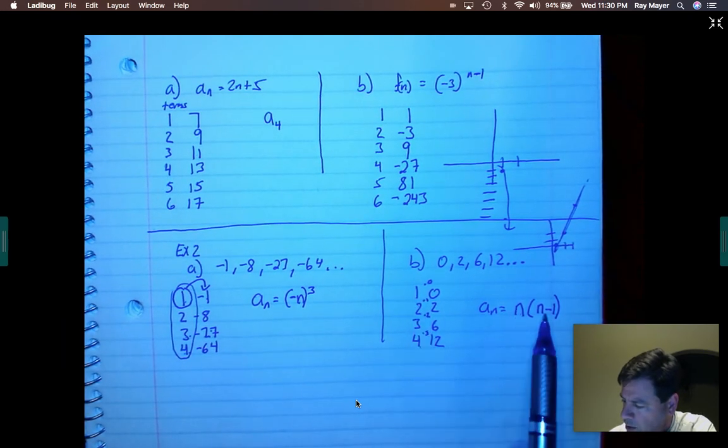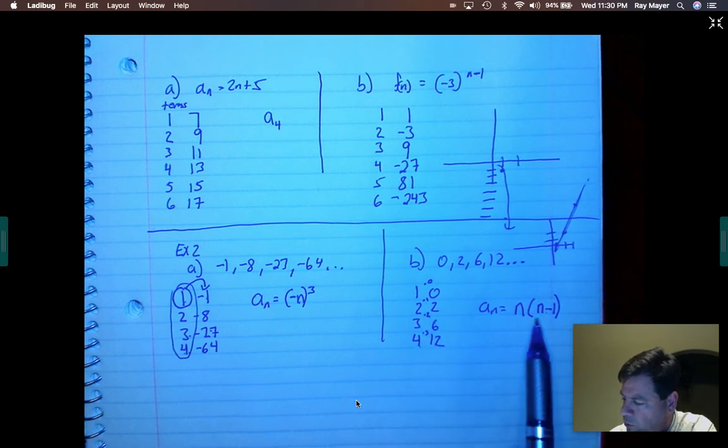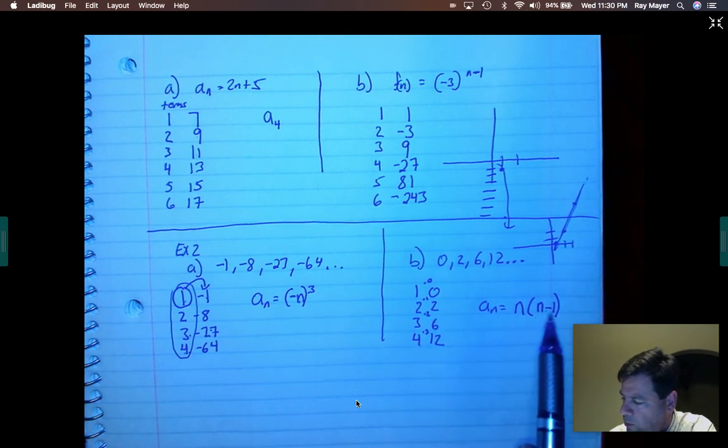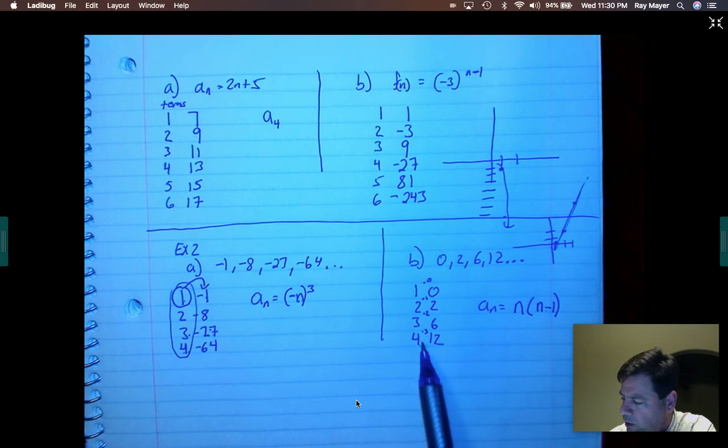1 minus 1 is 0. 1 times 0 is 0. 2 minus 1 is 1. 2 times 1 is 2. 3 minus 1 is 2. 3 times 2 is 6. 4 minus 1 is 3. 4 times 3 is 12.